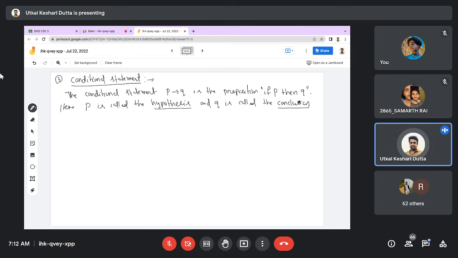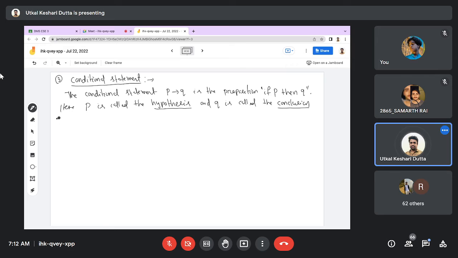In computer science, you can say input and output. Input is the if part, the given condition, if P. The then part is the conclusion, which is also the output. So here input is the hypothesis, that is P, and output is the conclusion. That is the if and then in making a sentence. If P then Q, that is the conditional statement P conditional Q.